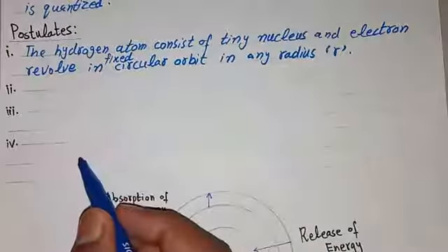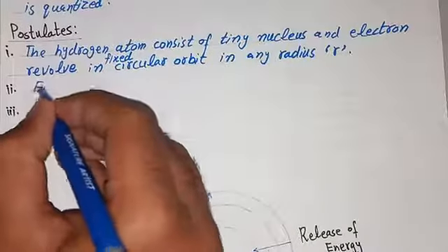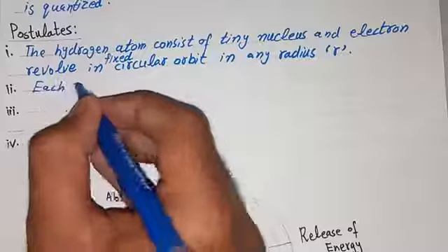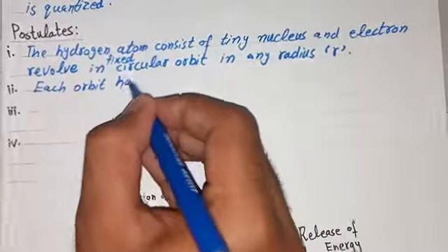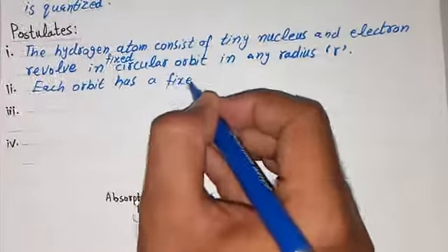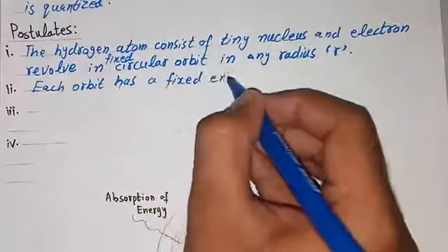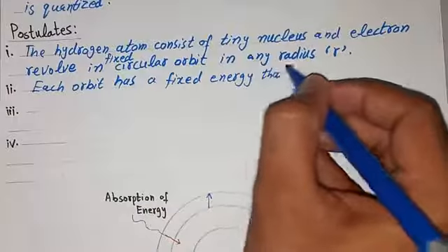In postulate number 2, it was given that each orbit has a fixed energy that is quantized.